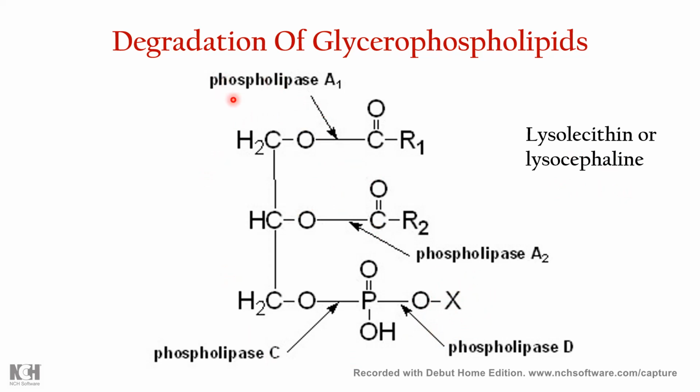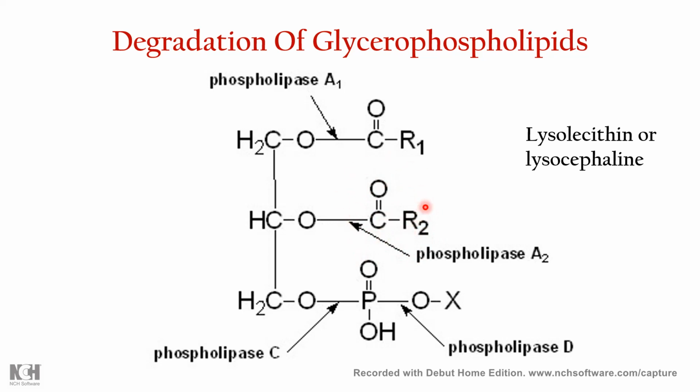So phospholipase A1 breaks down the first fatty acid, and phospholipase A2 breaks down the second fatty acid.